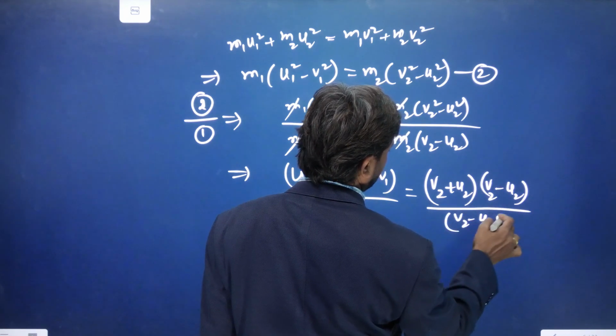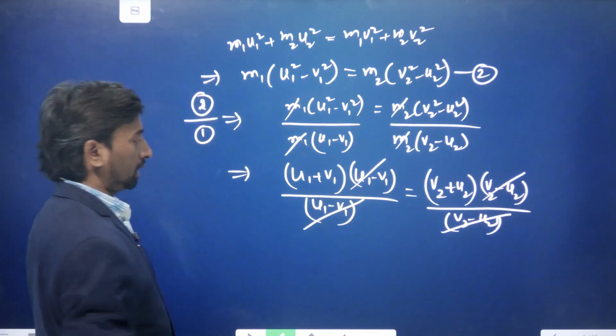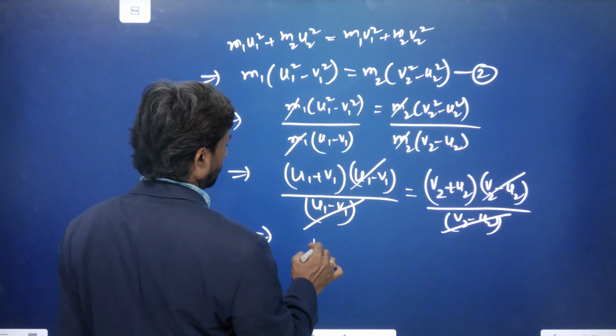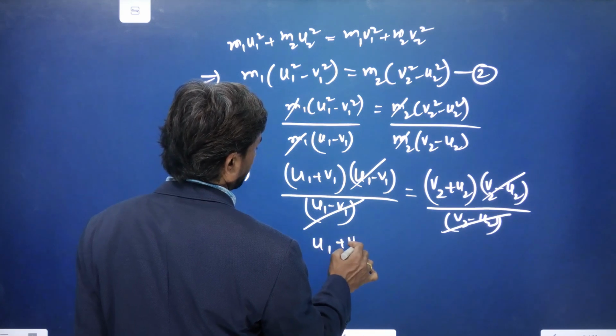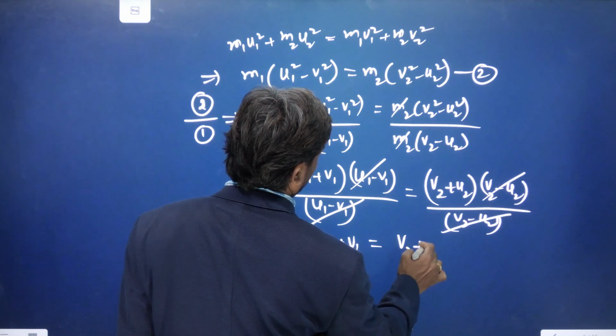Now the common terms will be cancelled. The remaining equation we get is u1 plus v1 is equal to v2 plus u2.